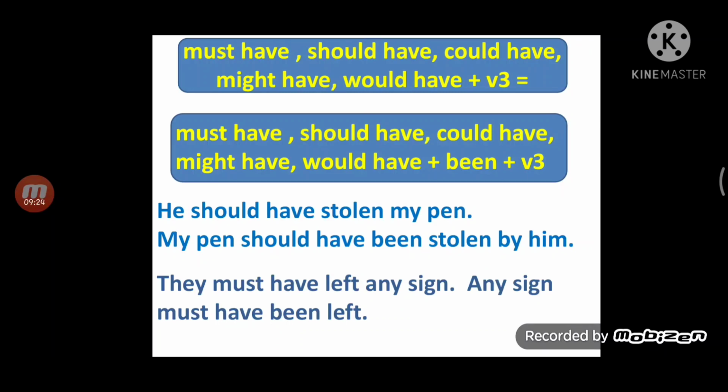As I told you, any kind of sentence may be there, we have to convert it into passive by to be plus V3 according to the tense. As you can see here, been plus V3. Next, they must have left any sign. The object is any sign. Any sign must have been